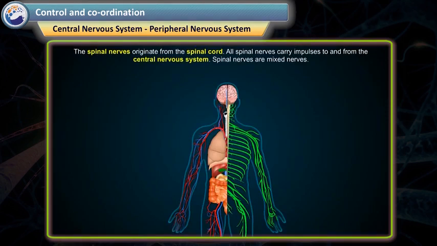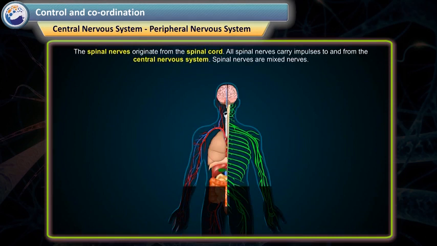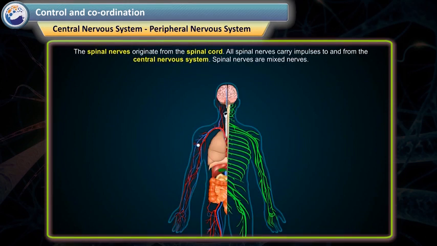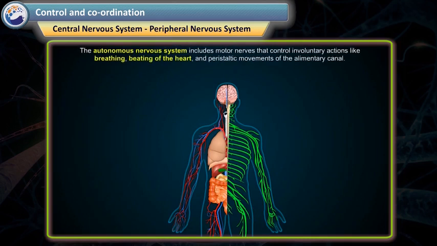The spinal nerves originate from the spinal cord. All spinal nerves carry impulses to and from the central nervous system. Spinal nerves are mixed nerves.